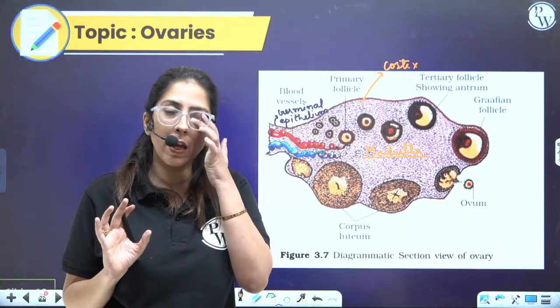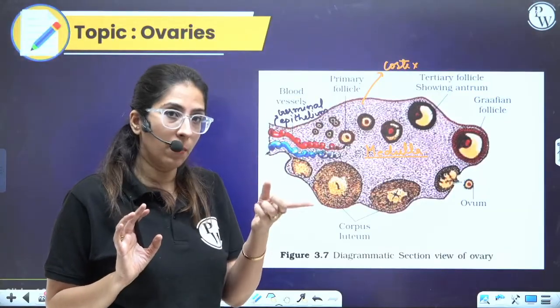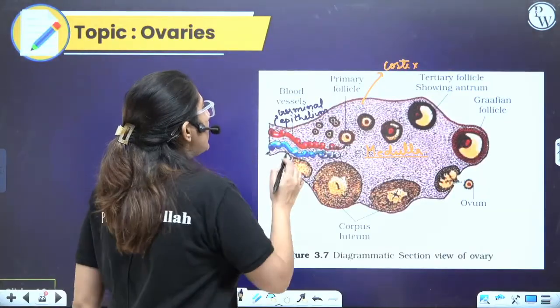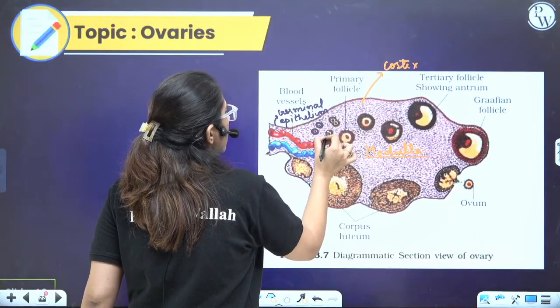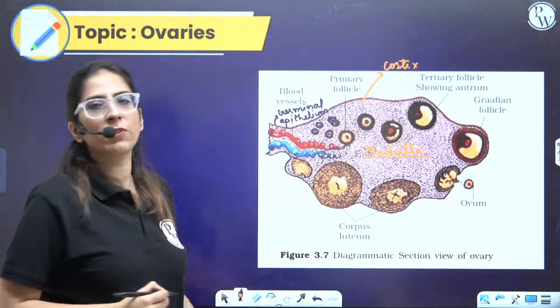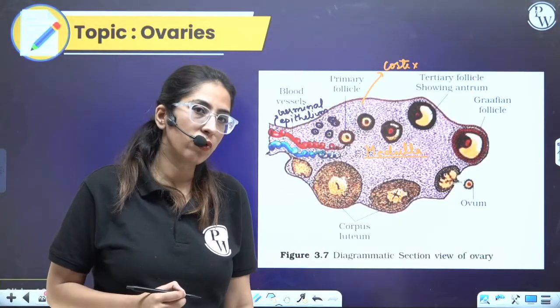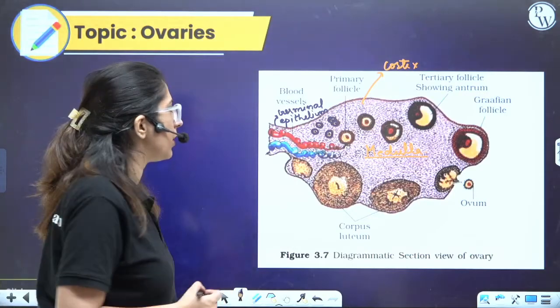When I was in my mother's womb, at that time, these follicles were present. Your NCERT says millions of these follicles were present in each ovary.